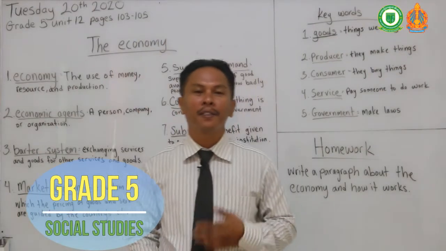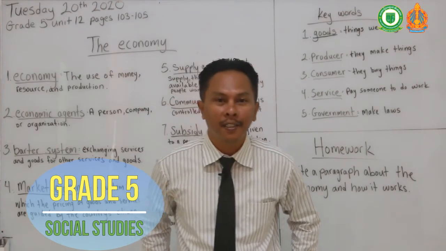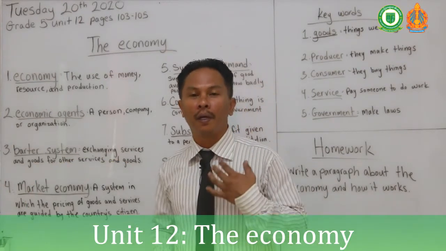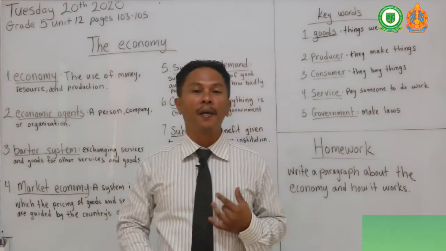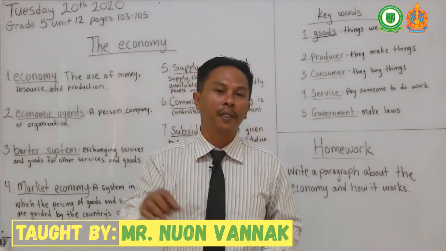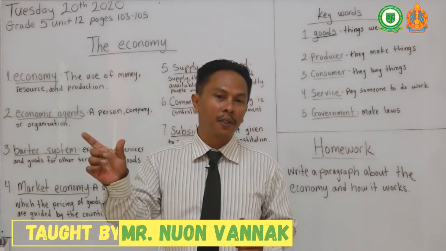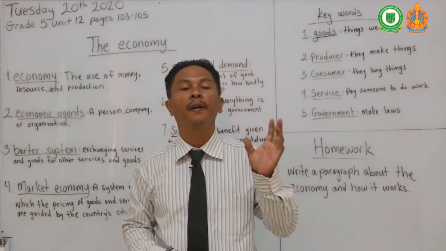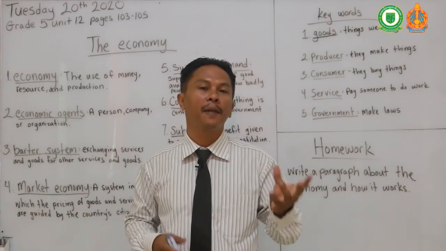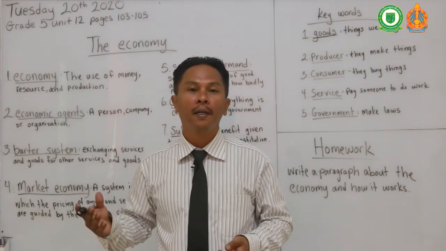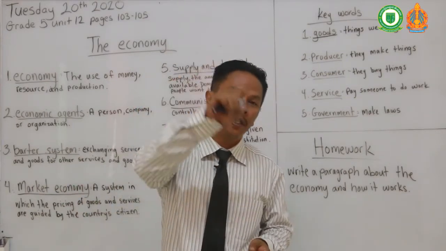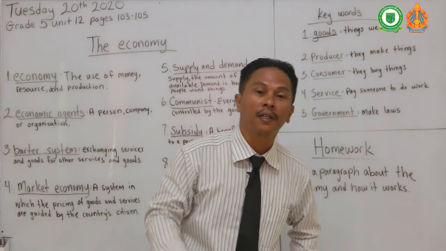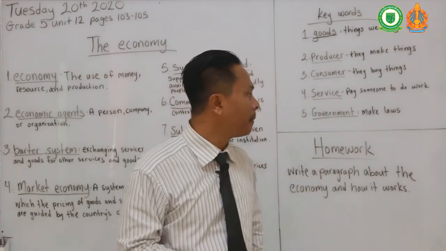Hello, students. Welcome back to Social Studies, and thank you for doing task 2. So clip 3, we are going to review our lesson today. Our lesson today was about economy. And we do understand that it's a cycle with money, consumers, and producers, right? So producers are, for example, factories. They make things that people need or want. And then that's when the money comes in, where it goes in a circle. Okay, so economy is a circulation of money, okay, with resources and all that.